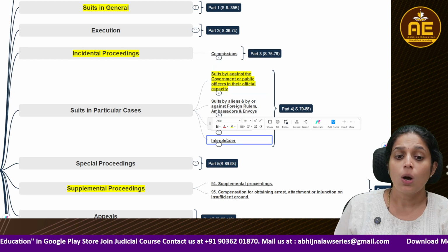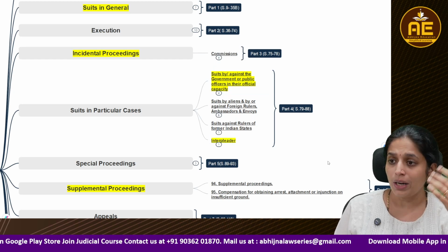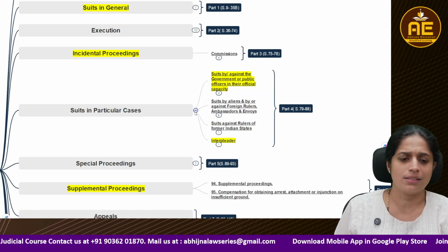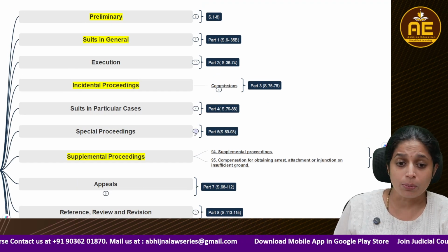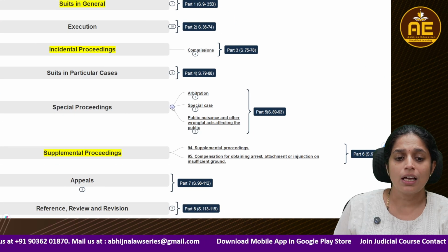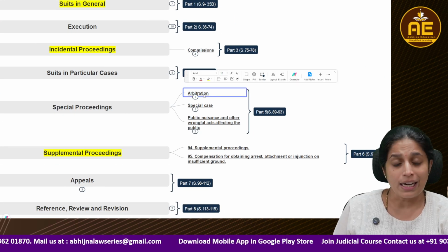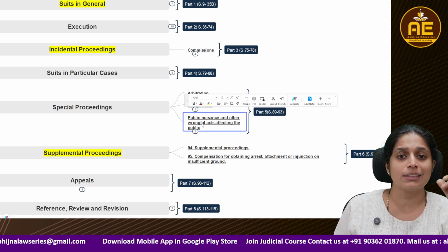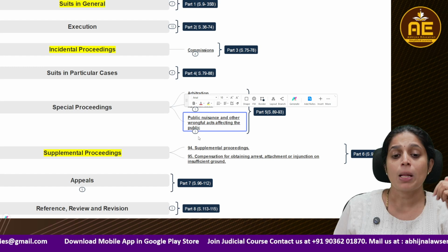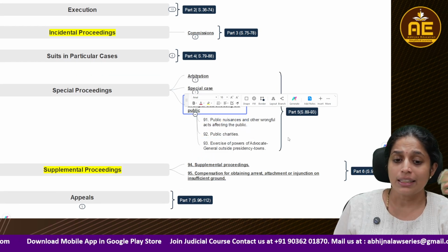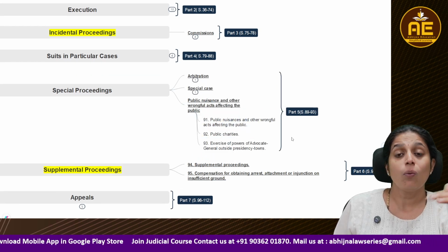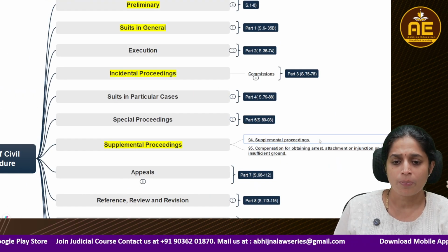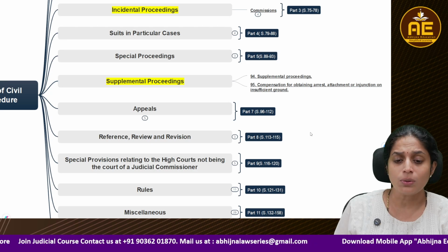So what will happen, what about an interpleader suit, how it's being dealt. So some special cases we are going to learn. Then special proceedings. Special proceedings means, sometimes arbitration, alternate dispute resolution methods, they have to be carried on. Or sometimes special cases like public nuisance related cases, public charity related cases, they have to be learned. They have to be filed. What is the procedure there? So those things we are going to learn in special proceedings. It covers sections 89 to 93.